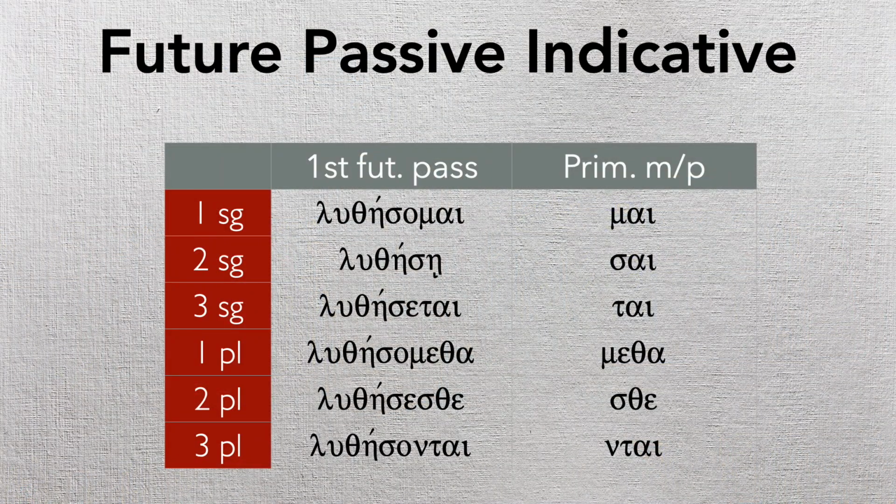So here's the future passive indicative paradigm: luthesomai, luthese. Notice we have the sigma in there. The sigma hasn't dropped out on the second person singular, but the iota has been subscripted. Then we get luthesetai, luthesometha, luthesesthe, and luthesontai. Those may seem like big, scary words, but they're actually just words loaded with clues to tell you what they are.